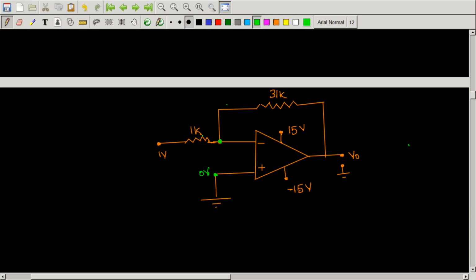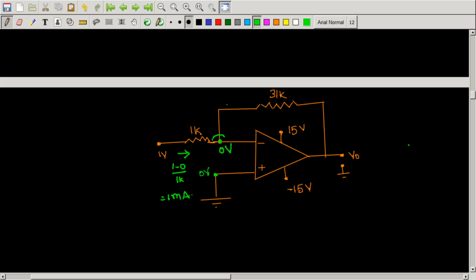Because the op amp is in negative feedback according to my assumption, and this is 0 volts, this will also be 0 volts. And what is the current flowing in this branch? That is simply 1 volt minus 0 volts by 1k, that is simply 1 milliampere, right?